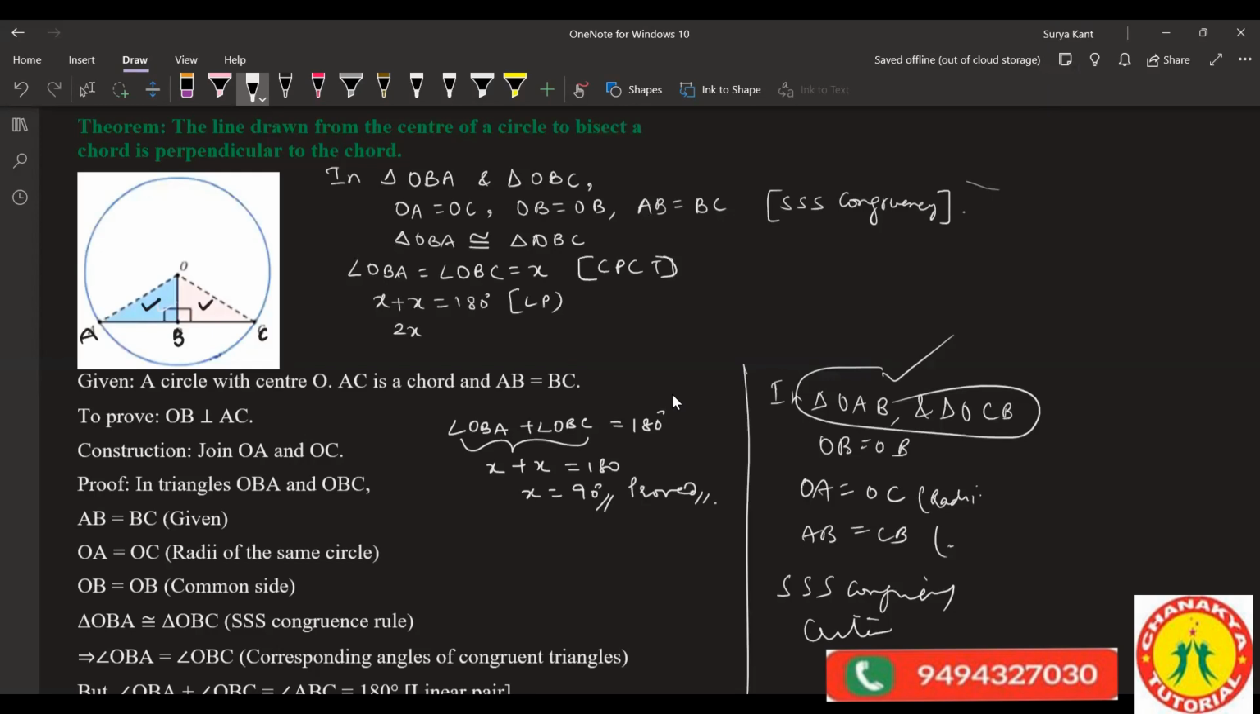So x plus x is 2x. 2x equals 180. So x is equal to 90 degrees. Now it's got proof.